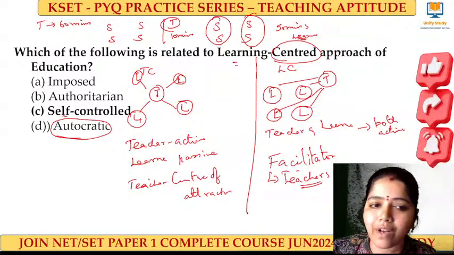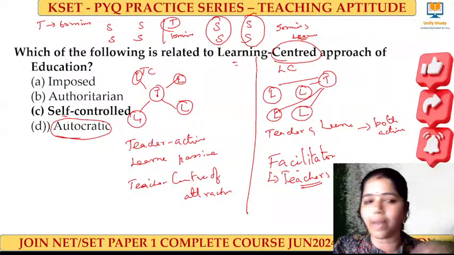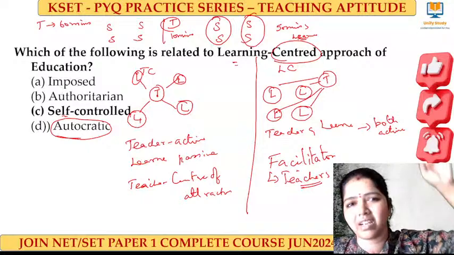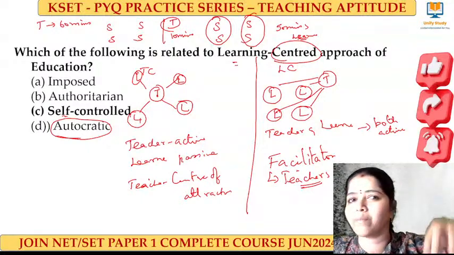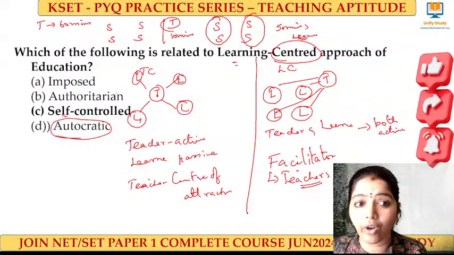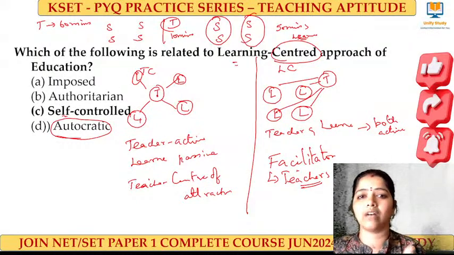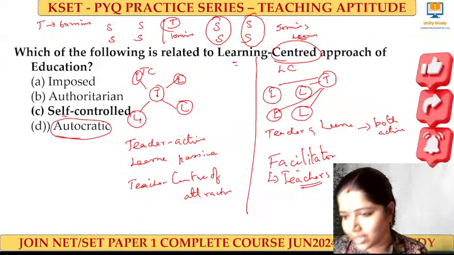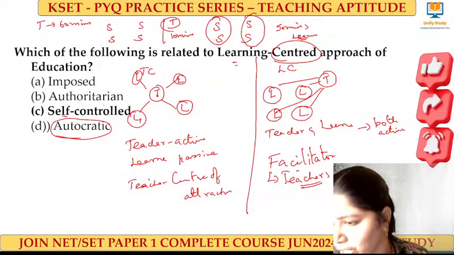It will become self-controlled. Right? Imposed means imposing something, right? You have to do it, imposing something. Imposing does not work out for learner-centered. We will not be able to learn. Authoritarian means it is like I'm the authority. You have to follow me. That is authoritarian. Yes, Ramkesh, they all practice.